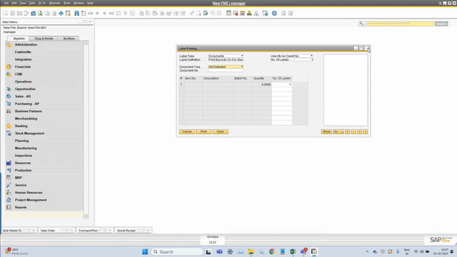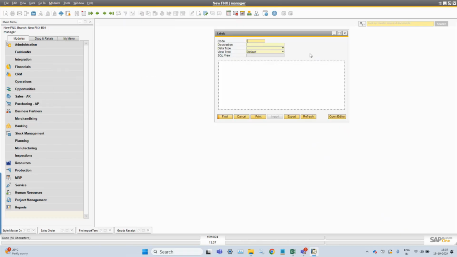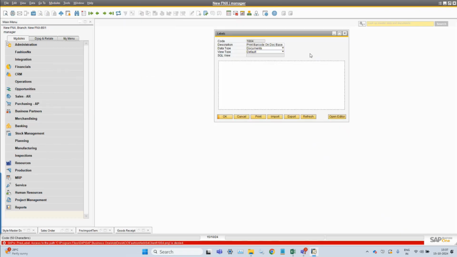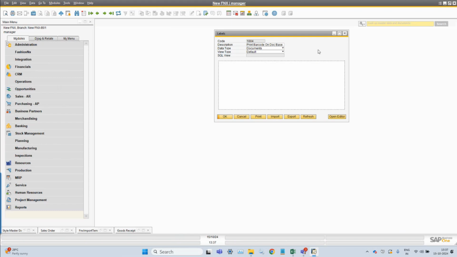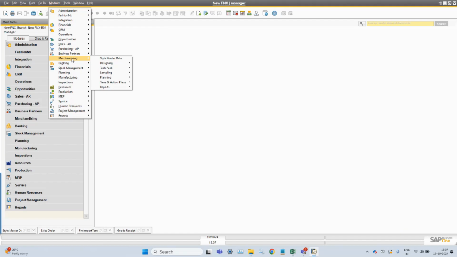In that case, I will showcase the label here, because the label is not showing. Okay, so access is denied here, so that is why the label is not showing.